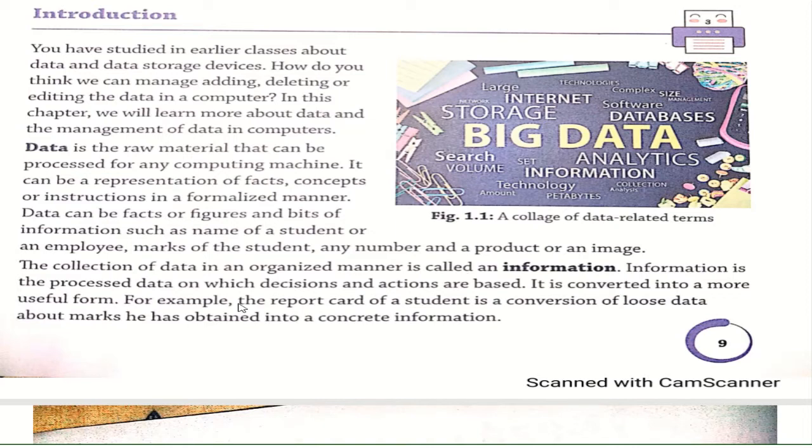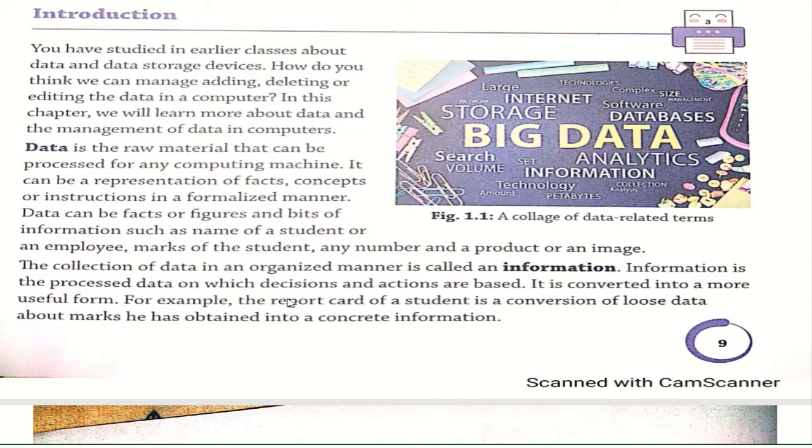So the collection of data in an organized manner is called information. All the information combined would be known as what? Your information. But only a single part of the information is known as what? Data, and that data could be a raw fact. It is not the complete set of information. It is a raw fact.